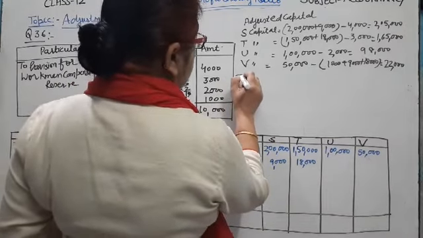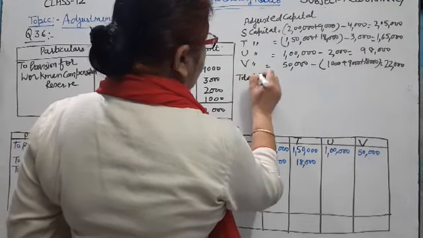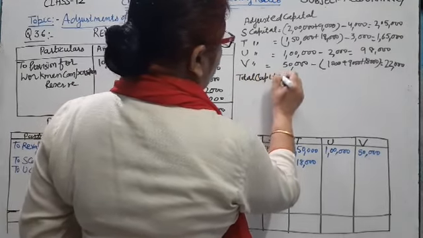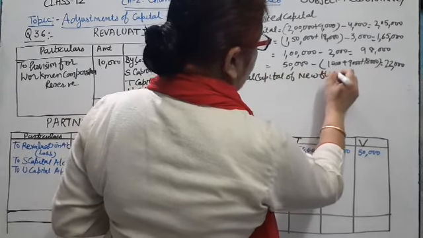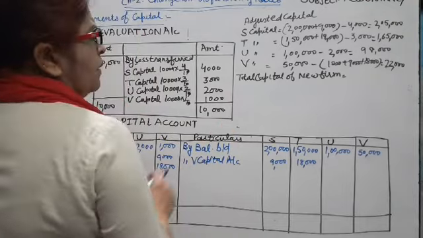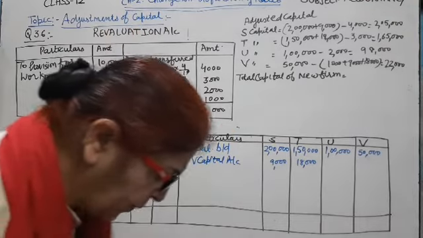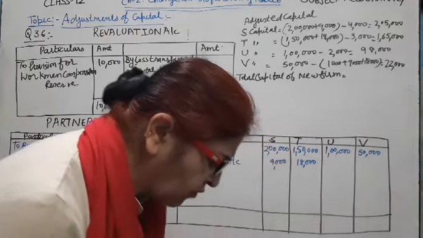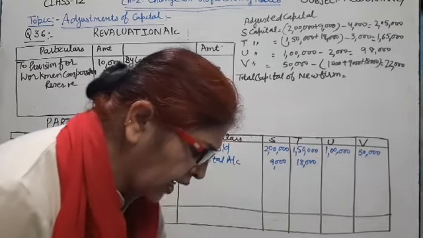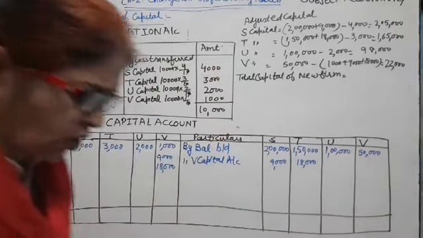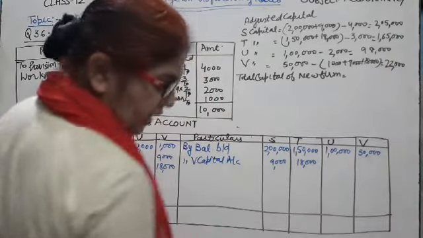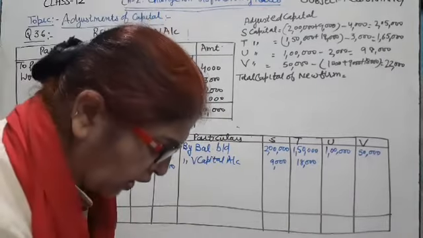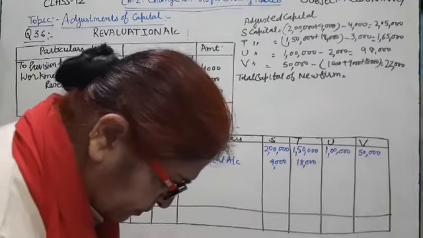Now in second step, total capital of new firm. Now we calculate the new capital of new firm. In this question, new capital of the new firm is not given. Only it is given that adjust the capital of the partners according to the new profit sharing ratio. So this aggregate is the total capital of the firm.